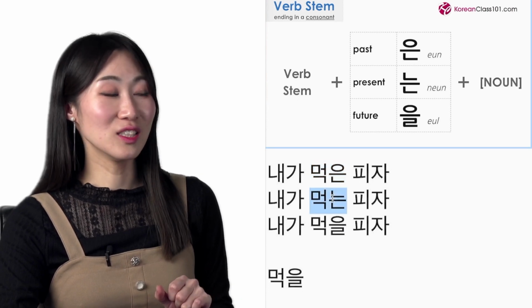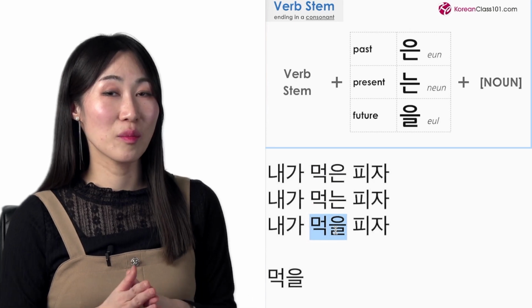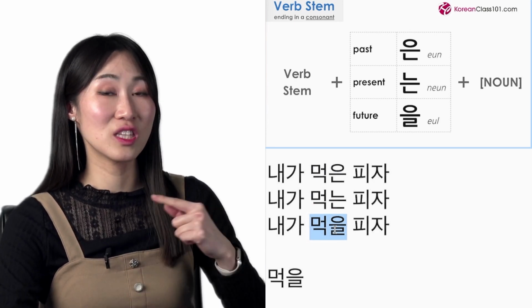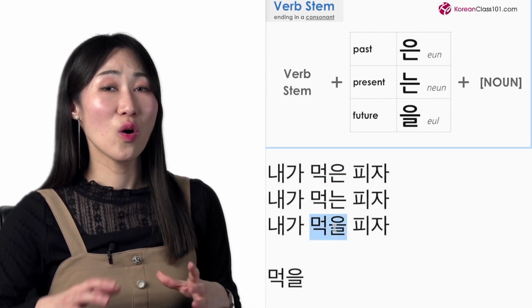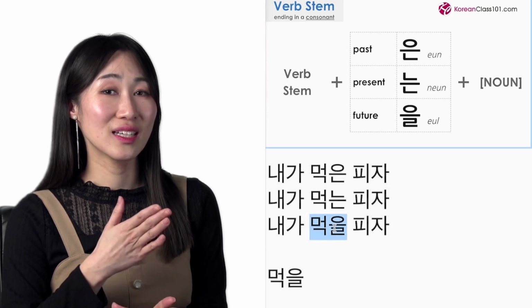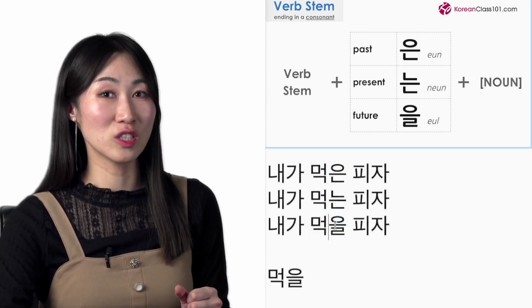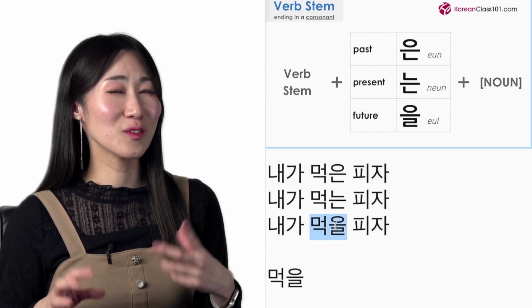먹은, 먹는, 먹을, they are all from the same verb to eat, but by putting different noun modifier, they have different tense. And these one can only come before noun, like 먹은 피자, 먹는 피자, 먹을 피자. They don't come after the noun. In English, it's different, right?